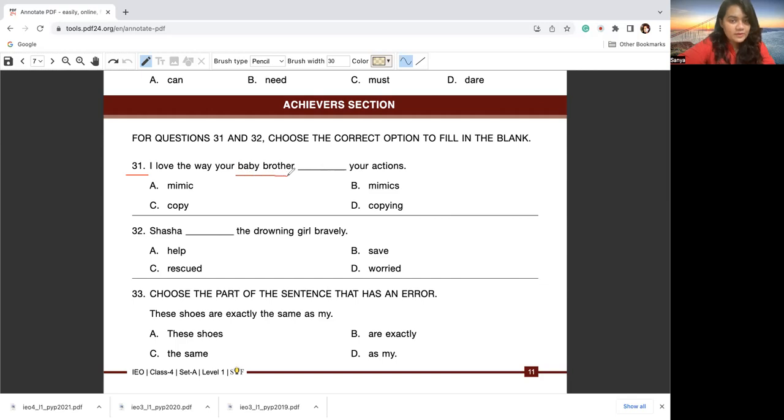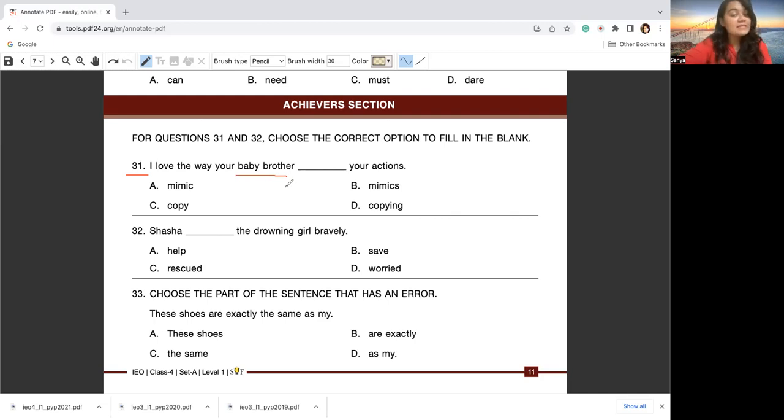Now, baby brother is one person, right? Is singular. I'm saying baby brother, not baby brothers. So it's one baby brother. And we discussed when it's one person, when the subject is singular, your verb would be accompanied with S, right? If you are talking about something that happens repetitively. Now, the baby brother is shown to do this copying act frequently, right? It seems like baby brother does this all the time, right? So this would be a sentence written in simple present tense, right?